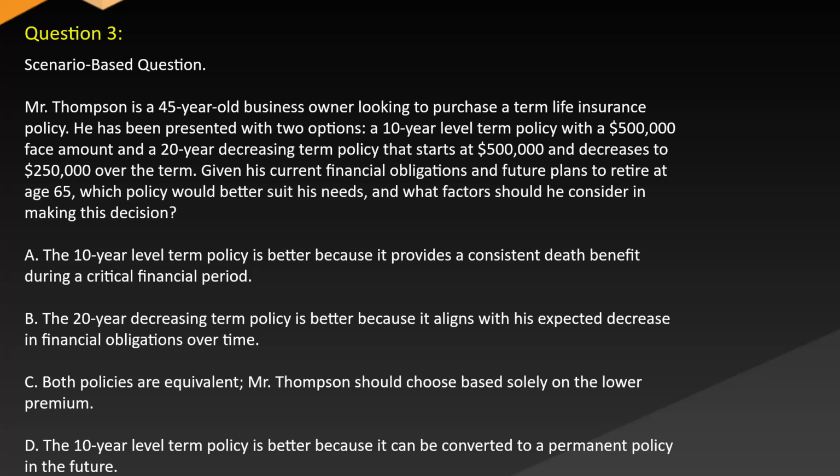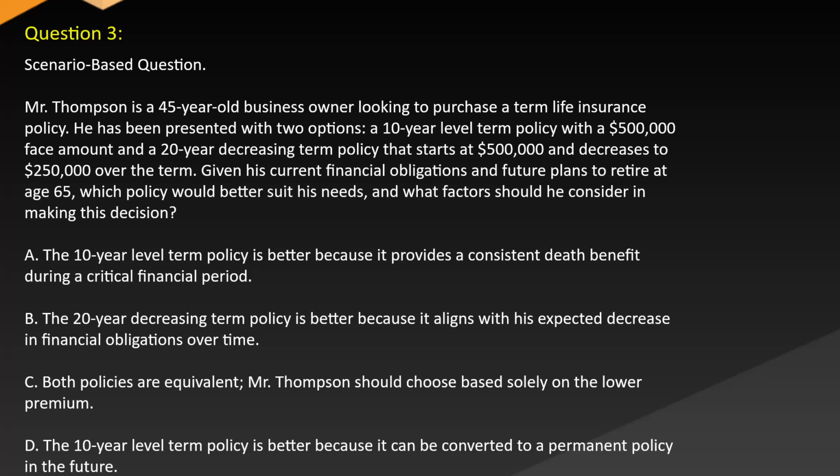Question 3. Scenario-based question. Mr. Thompson is a 45-year-old business owner looking to purchase a term life insurance policy. He has been presented with two options: a 10-year level term policy with a $500,000 face amount and a 20-year decreasing term policy that starts at $500,000 and decreases to $250,000 over the term. Given his current financial obligations and future plans to retire at age 65, which policy would better suit his needs and what factors should he consider in making this decision?